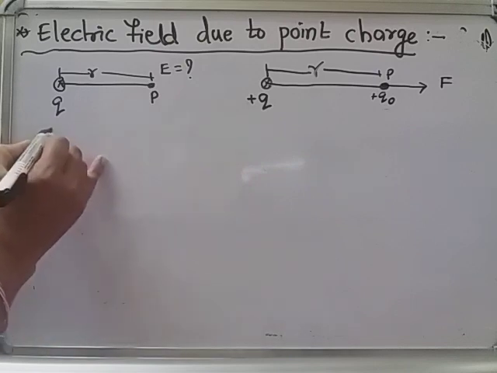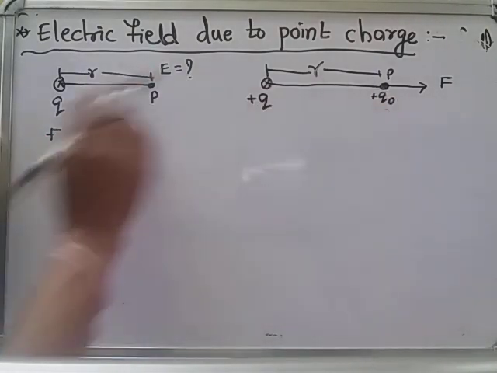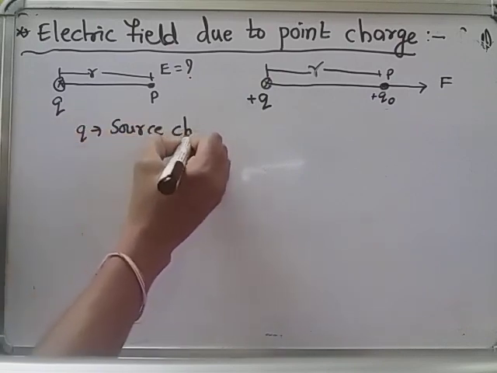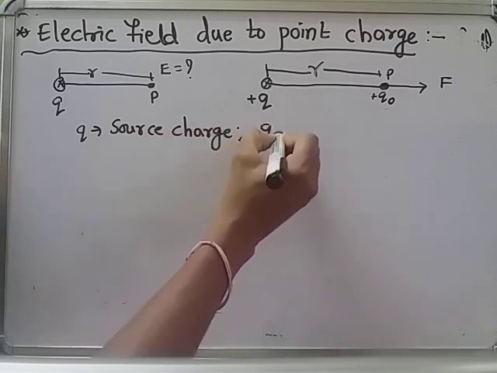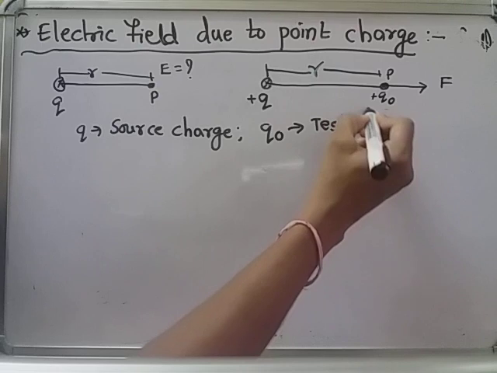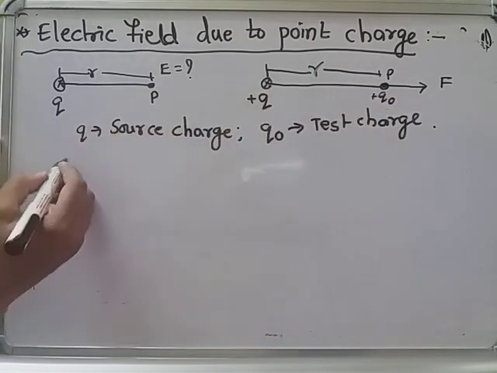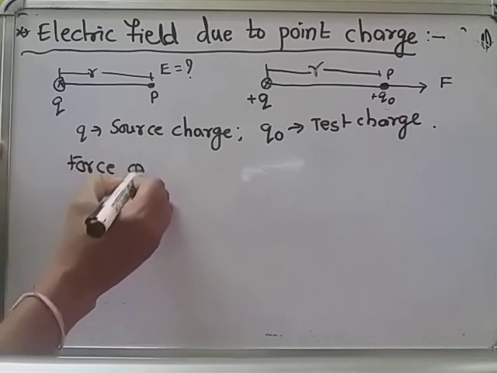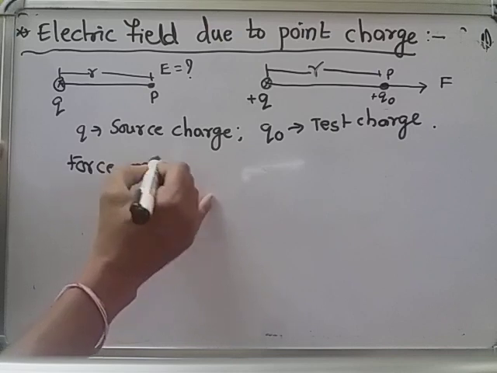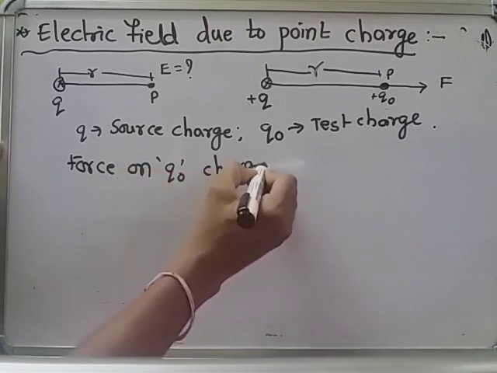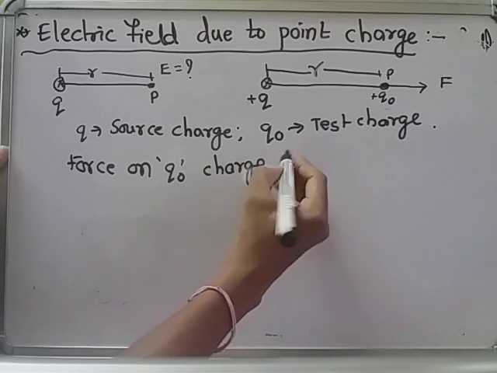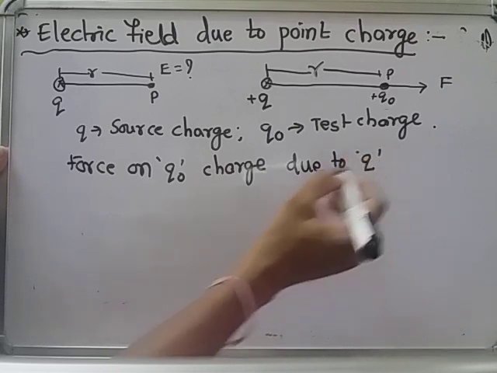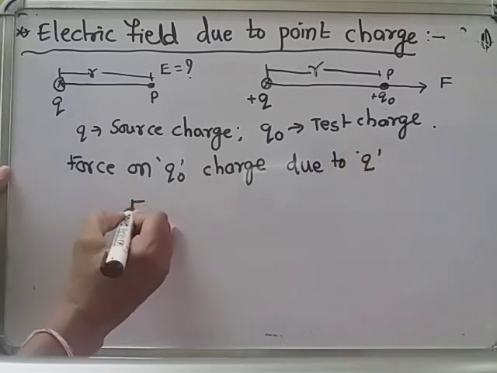Then for that, when we place the test charge, what is Q here? Q is the source charge, meaning it can produce the electric field. What is Q naught here? Test charge. And now, first the force on Q naught charge. Force on Q naught charge due to Q is applied by Q, and that force formula is according to Coulomb's